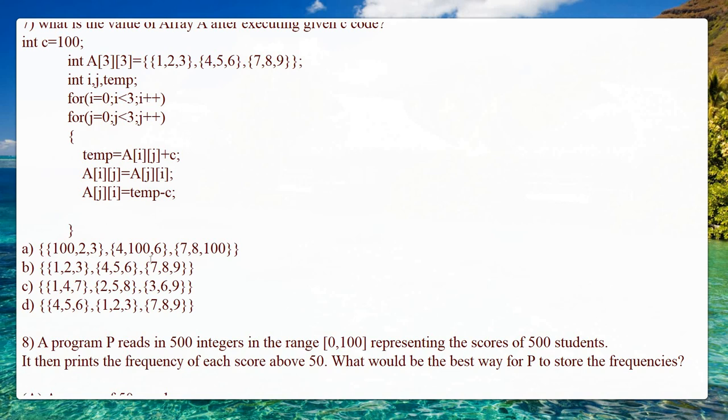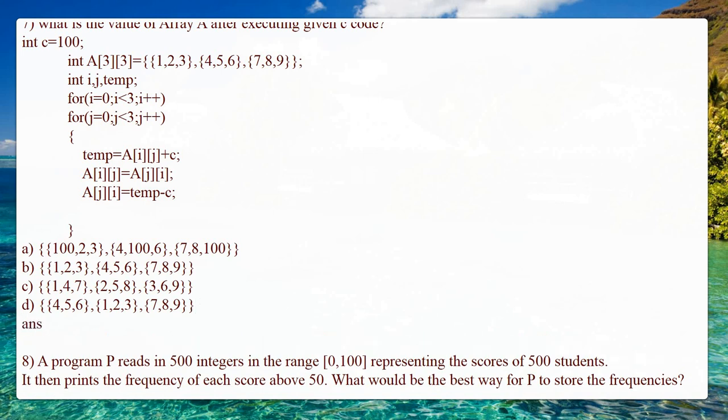From the options, there is only one option where first will be 100, then 2 comma 3, and similarly for the next iteration, when it is added, it will be 4 comma 100 comma 6, similarly 7 comma 8 comma 9. So there is only one option which will get 100. So the answer for the question will be option A.